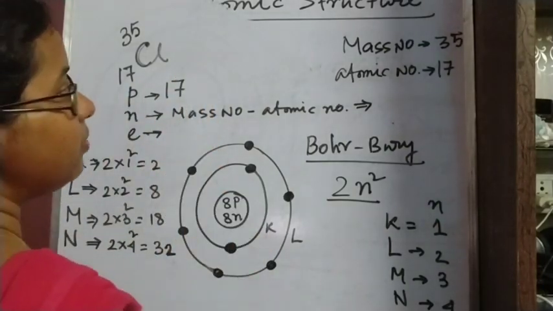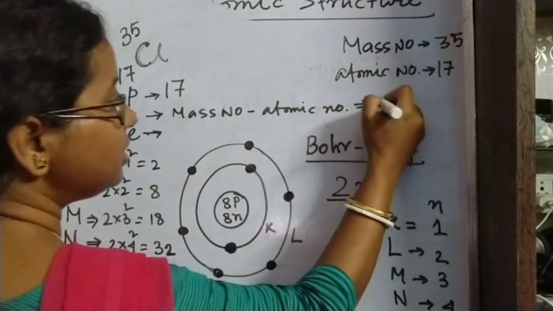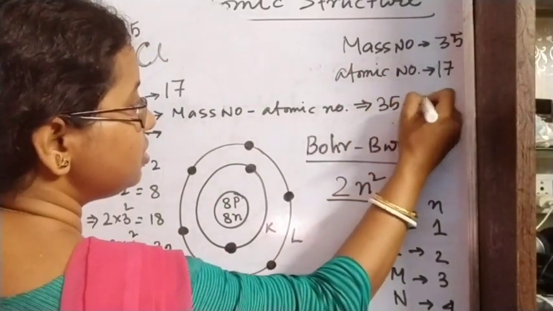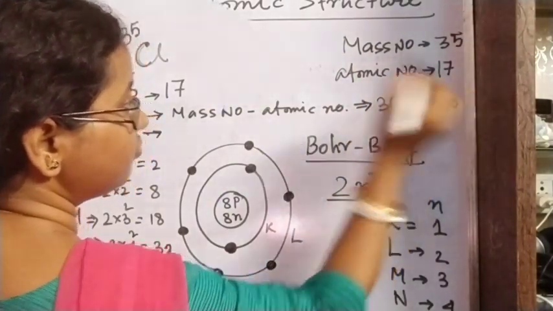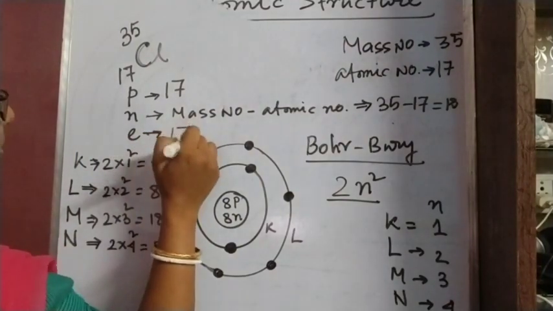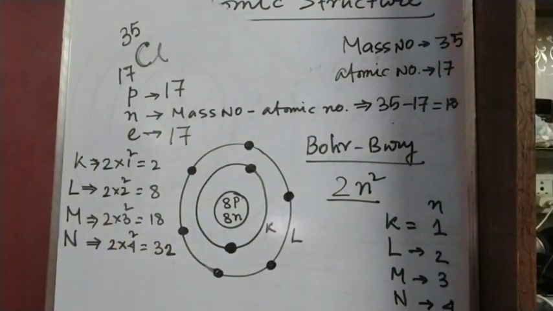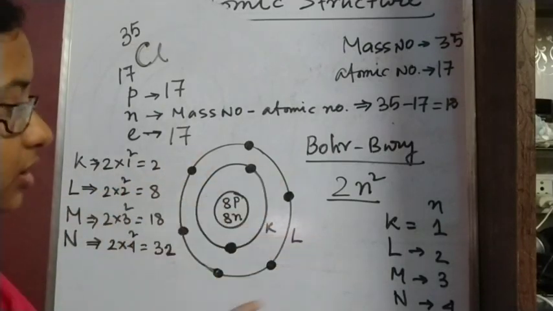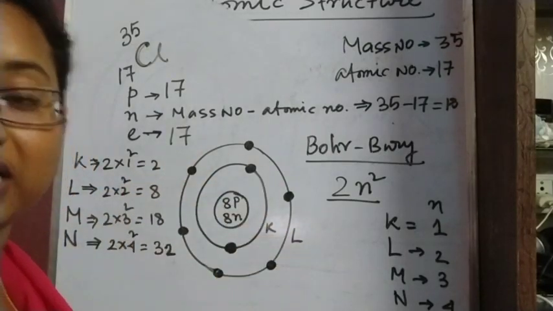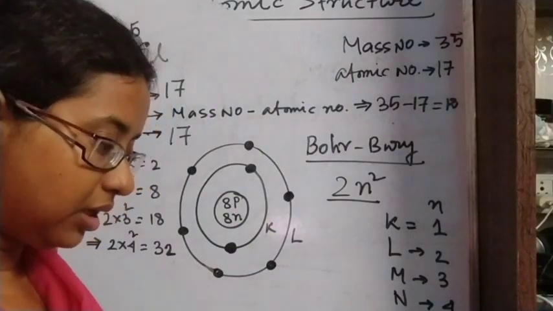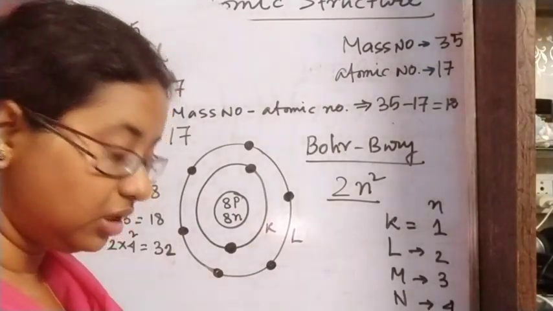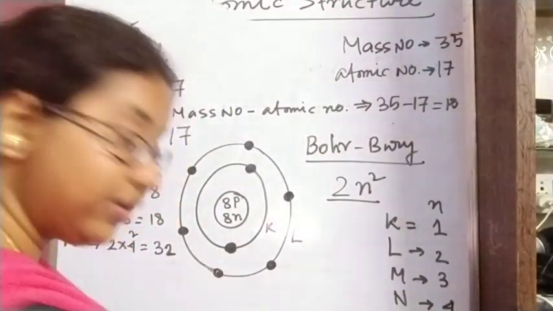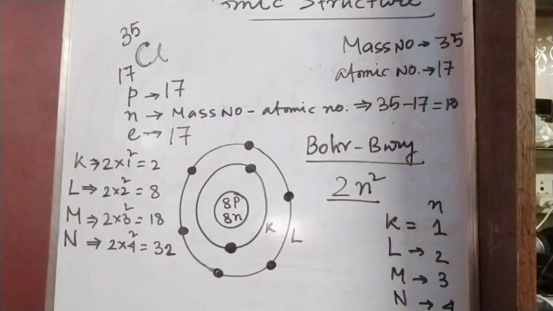The number of neutrons will be mass number minus atomic number, that means 35 minus 17, that is 18. The number of electrons will be 17. Now these electrons we have to arrange in the shells. This is called the electronic arrangement, the arrangement of electrons around the nucleus, or we can also call it the electronic configuration.